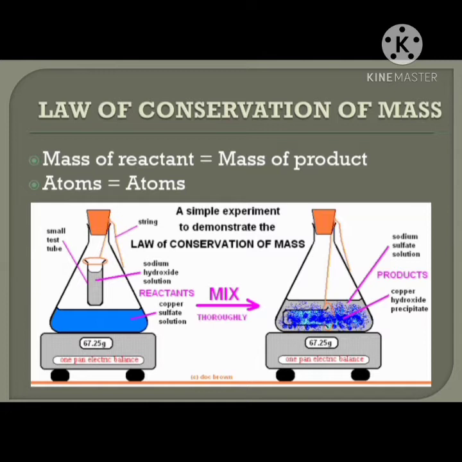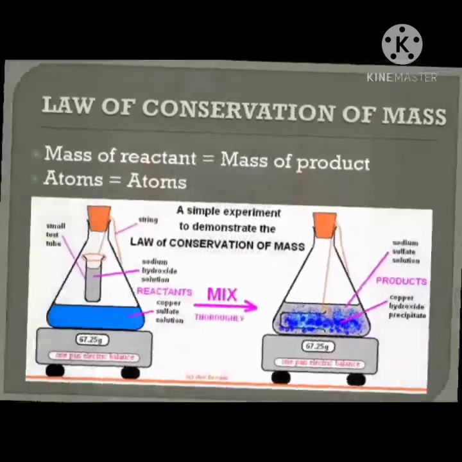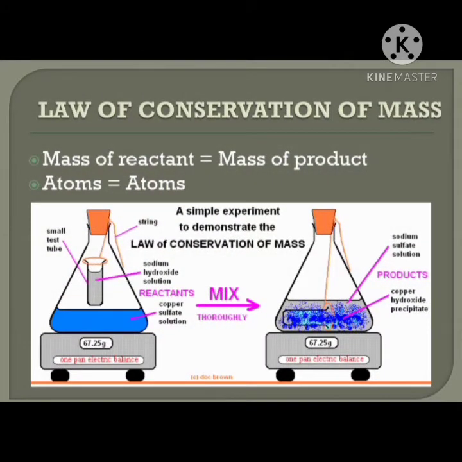So here is a simple experiment to demonstrate the law of conservation of mass. Here they are taking an electric balance. Upon that they have kept a conical flask, and you can see that with the help of a cork, a small test tube has been immersed in the conical flask with a string.